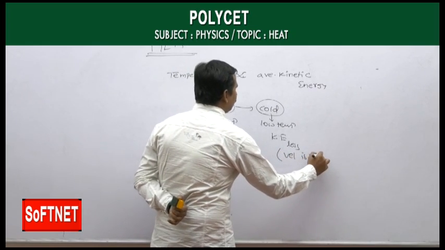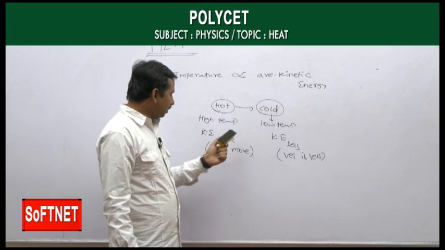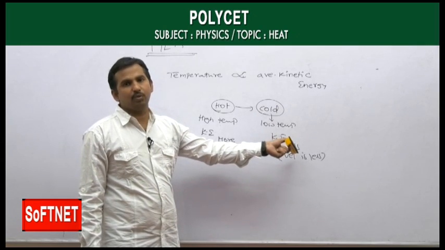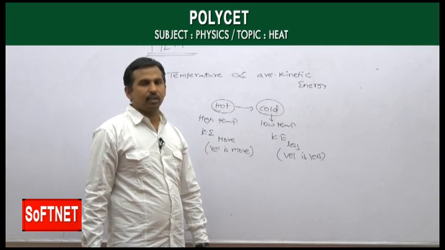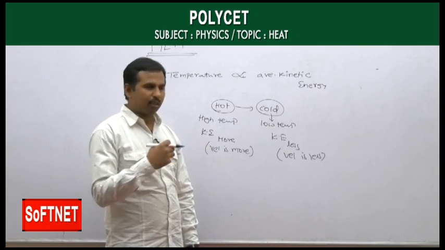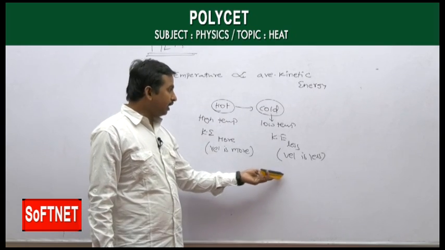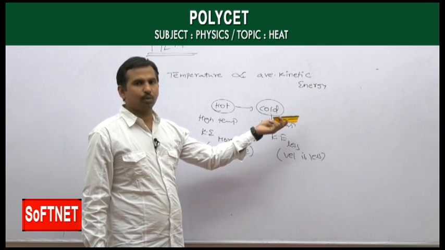Now we take the hot body in contact with the cold body, which means the fast moving particles are colliding with the slow moving particles. During this collision, the fast moving particles transfer their energy to the slow moving particles, so there is an increase in the kinetic energy of the particles of the cold body.